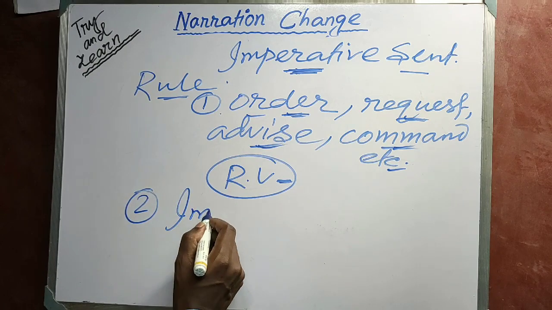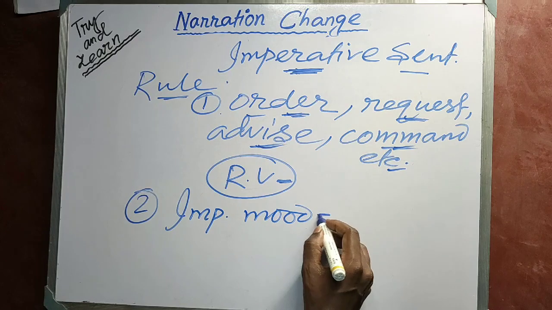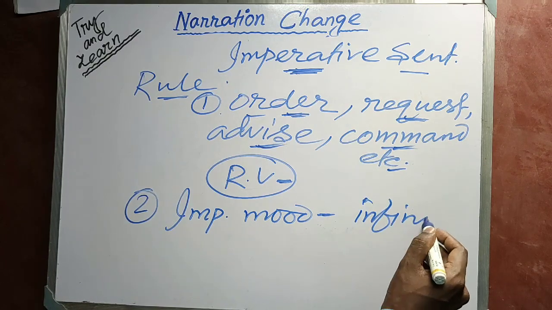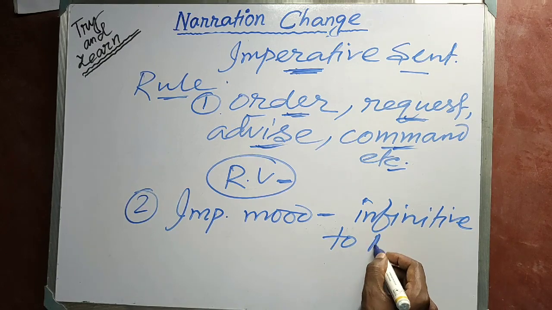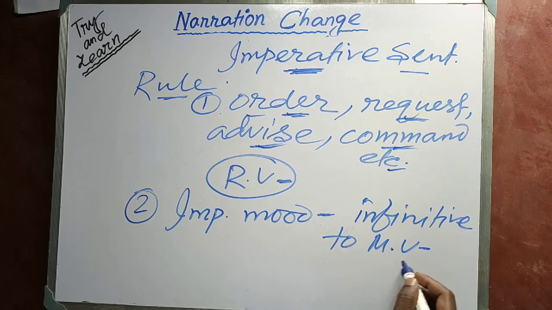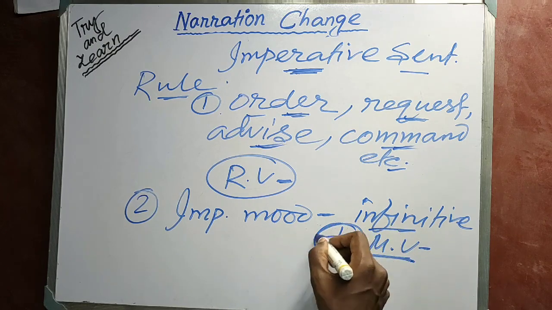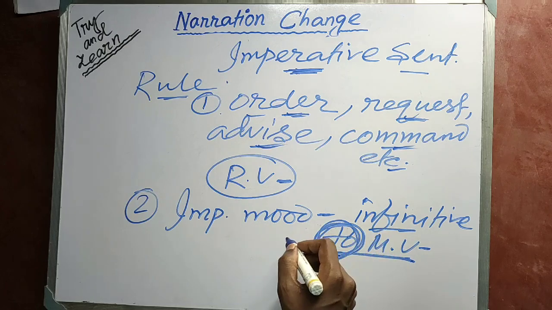Rule number 2. The imperative mood changes into infinitive. Infinitive means "to" is used before the main verb of the direct speech. Here "to" is used like a linker. Though it is not a linker, it is used as a linker here.